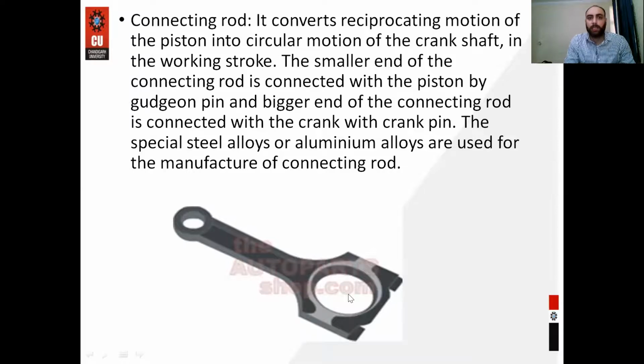So the main purpose of the connecting rod is to convert the reciprocating motion of a piston into the rotary motion of the crankshaft. I am repeating again, the main purpose of the connecting rod is to convert the reciprocating motion of a piston into the rotary motion of the crankshaft.